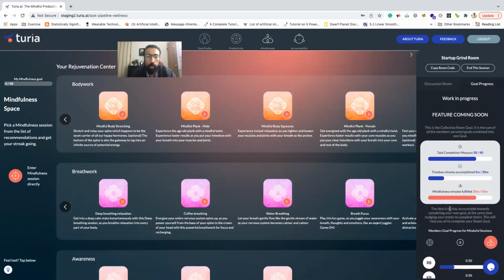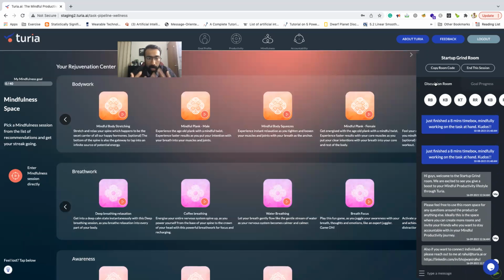So this is where you transparently show that this is how we are as a team, this is where we are, and how we can help each other. So in the discussion room, you can basically motivate each other and sync together. Let's say I'm going to enter a 45 minute working session right now. Who wants to join with me? Or updates like this, just with the focus of accountability, right? So that's why we call them accountability groups.